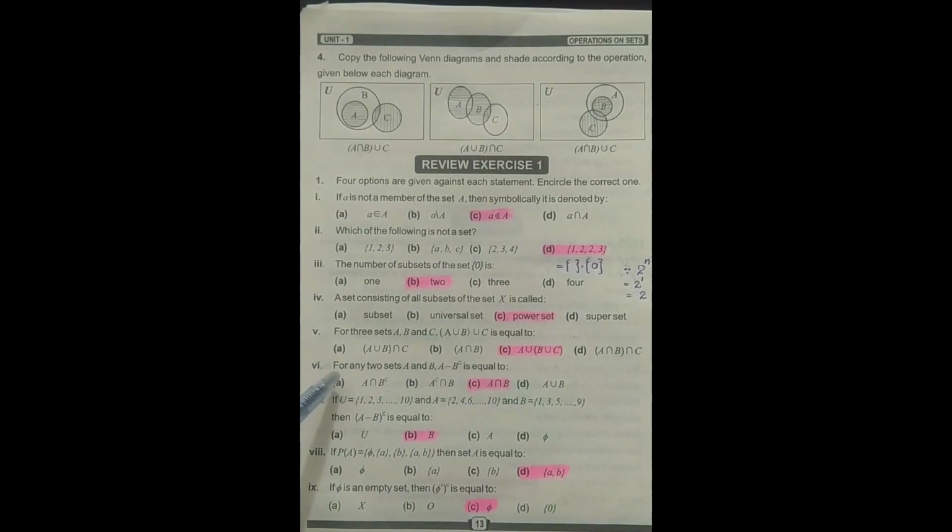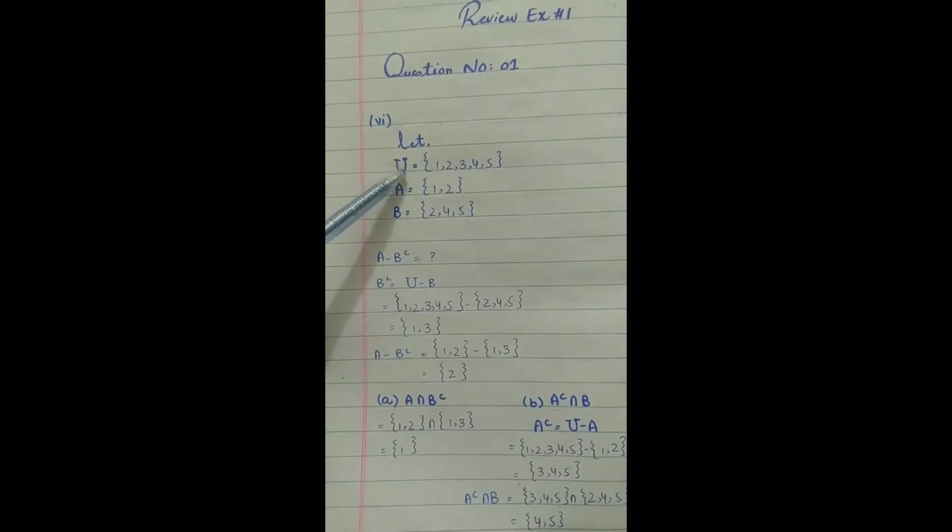The next is: for any 2 sets A, B, (A minus B) complement is equal to. There are 4 options. Let we have 3 sets: U is 1, 2, 3, 4, 5, A is 1, 2, B is 2, 4, 5. According to the question, (A minus B) complement is U minus (A minus B).